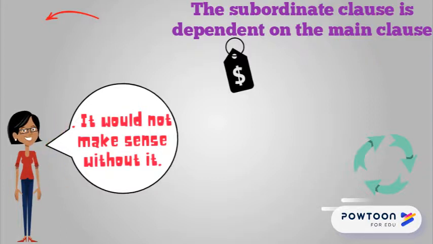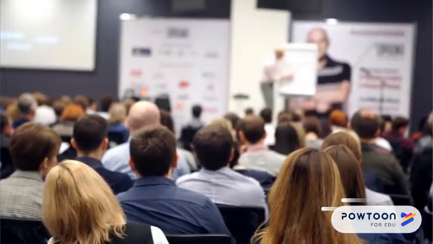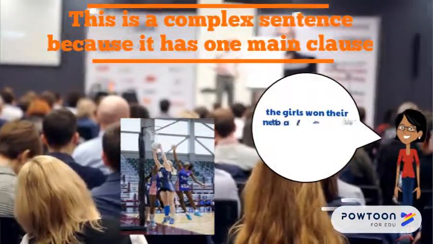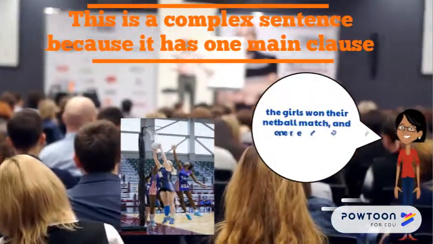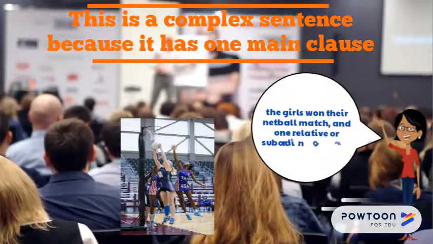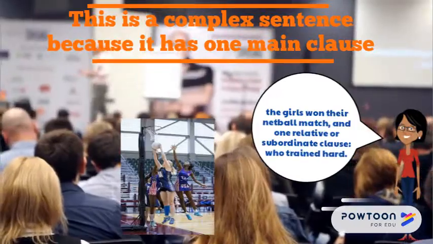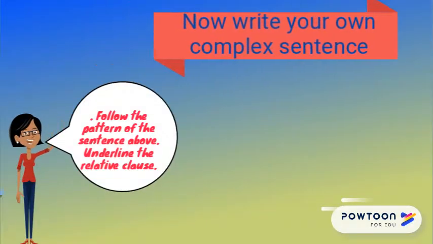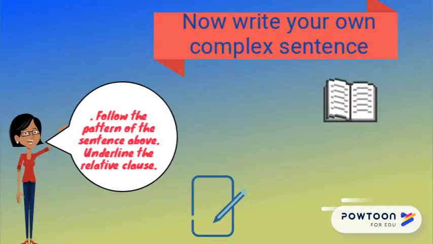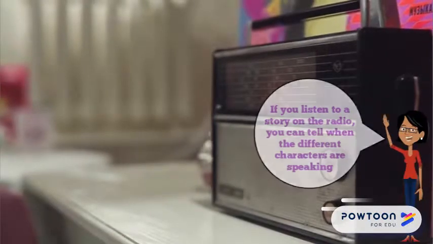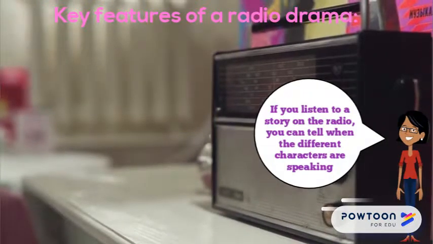For example, the girls who trained hard won their netball match. This is a complex sentence because it has one main clause, the girls won their netball match, and one relative or subordinate clause, who trained hard. Now write your own complex sentence. Follow the pattern of the sentences above. Underline the relative clause. Now let's continue to look at key features of a radio drama.